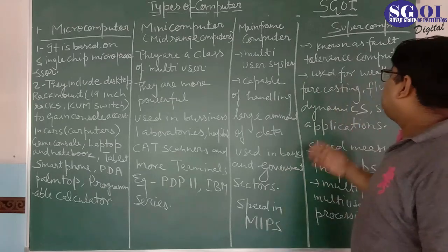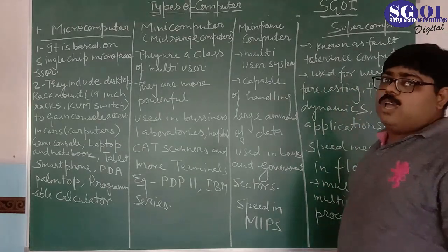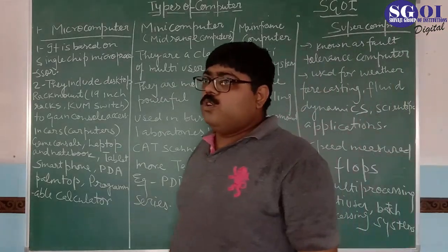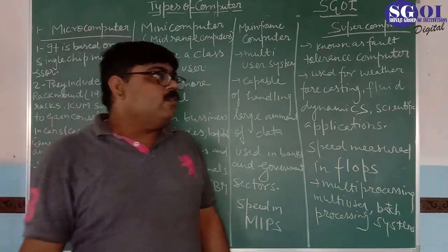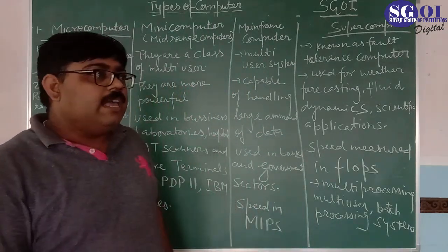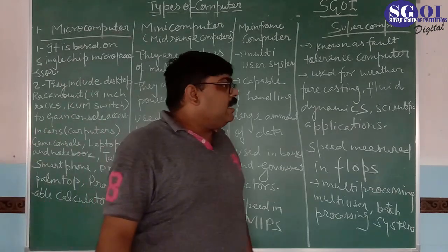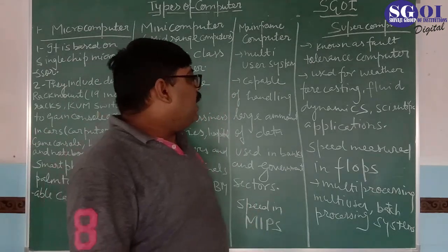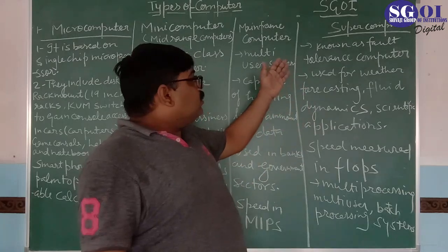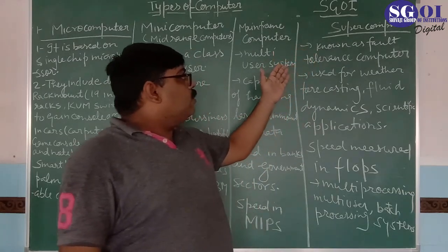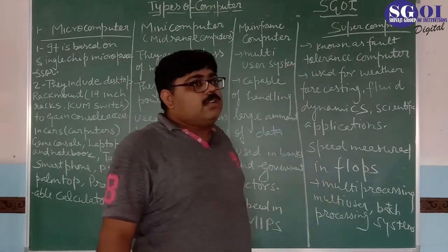The next one is supercomputers. You all know about supercomputers. You know about bullet trains. You know about other things like missiles. So all these things are very useful, and you know, the supercomputer is also known as a fault tolerance computer, meaning